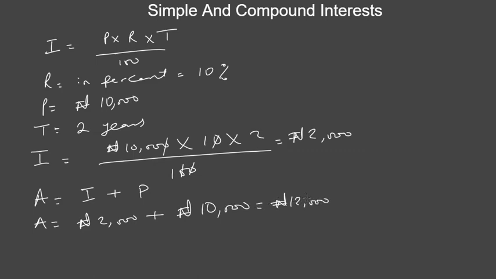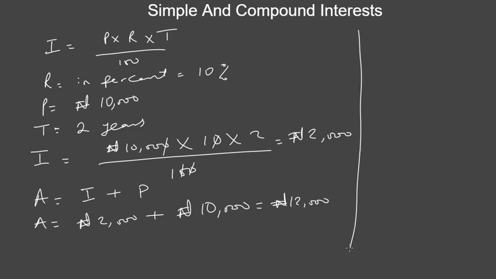So that is what the whole idea of simple interest is all about. It's all about you calculating your extra earning over a given period of time. What about how you calculate other things? Let's say you know the interest and you are asked to calculate the rate or the time. How do you do that?